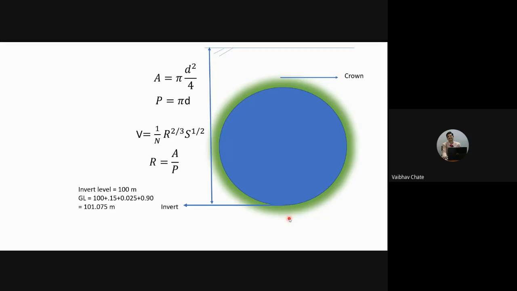Why do we always refer to mean sea level? Why not sea level? The reason is that sometimes there will be high tides, sometimes there will be low tides in the sea. So we have to refer to the mean value. That means we'll be considering mean sea level.